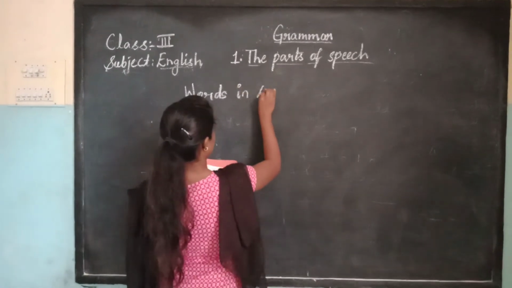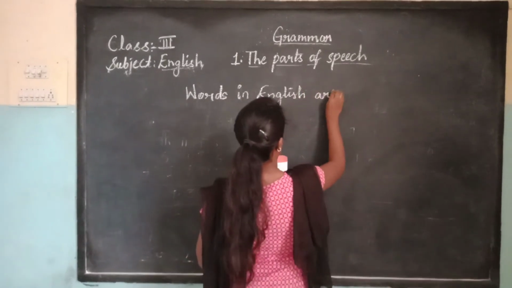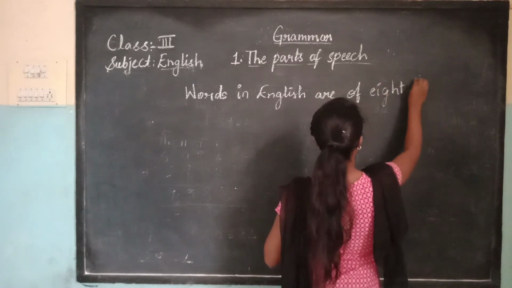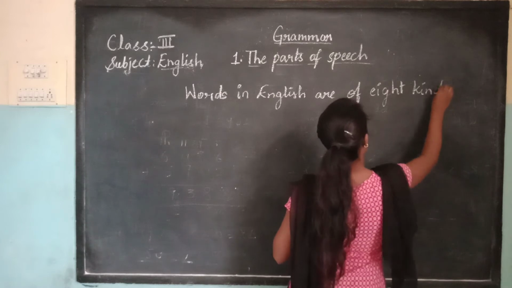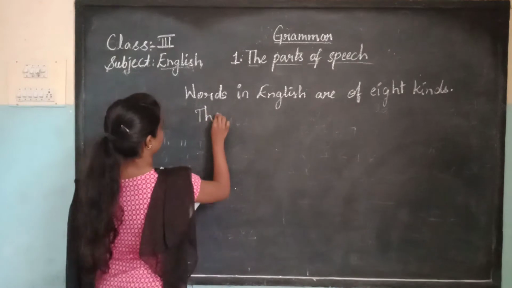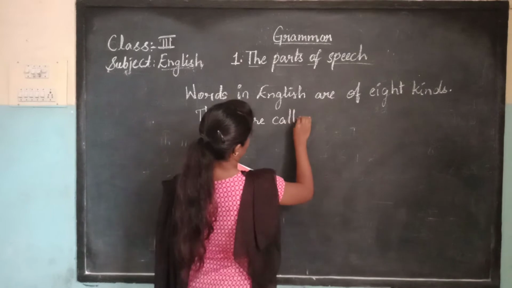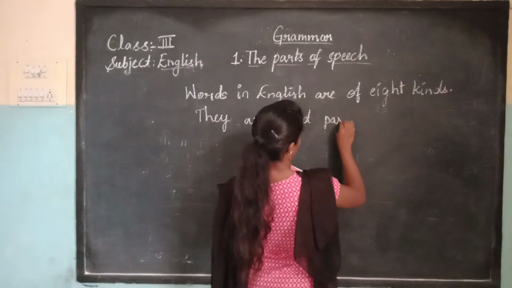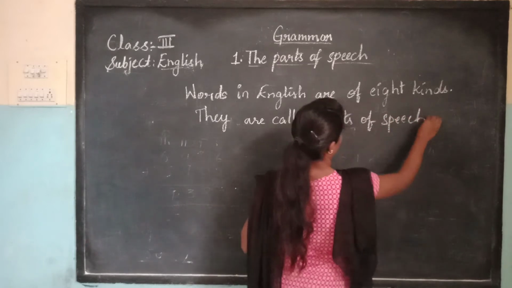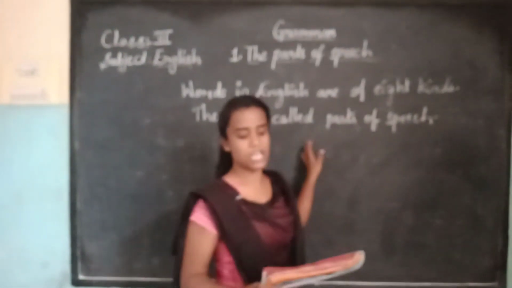Words in English are of 8 kinds. They are called parts of speech.